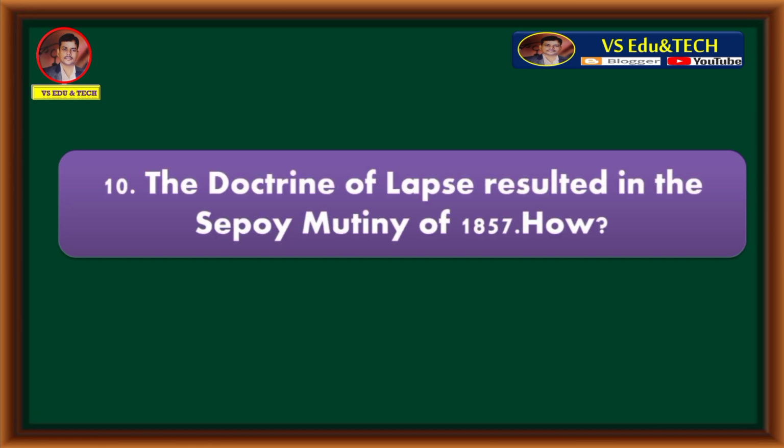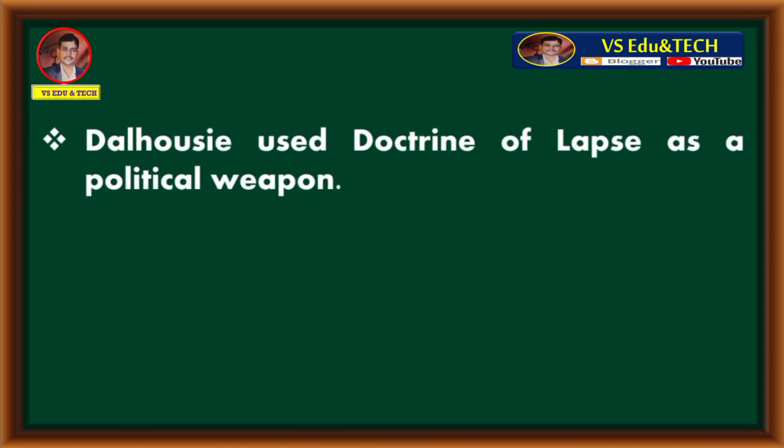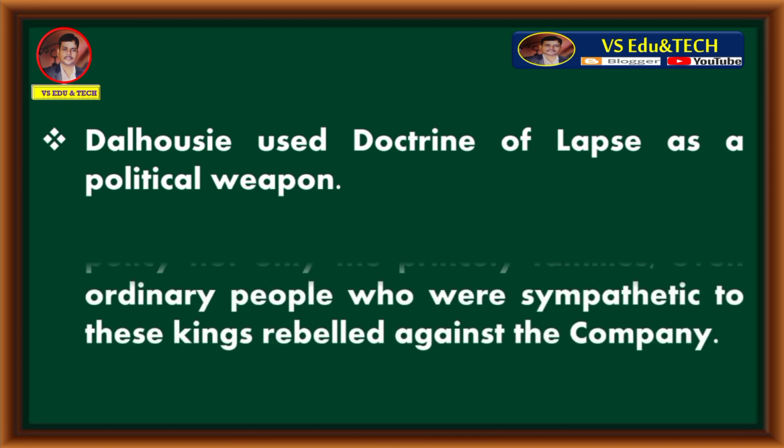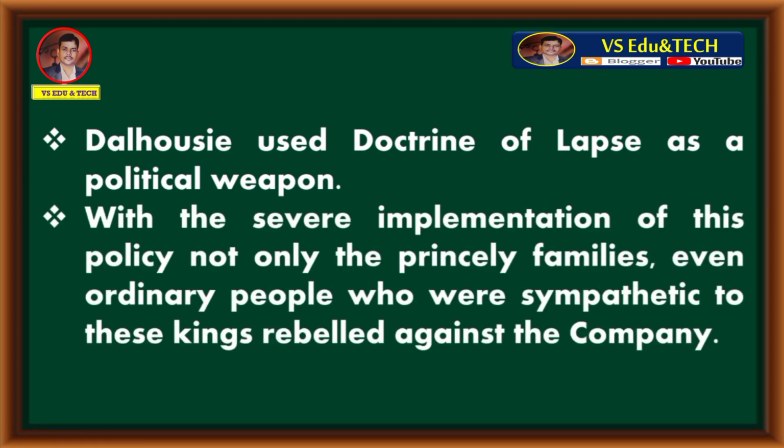Question number 10. The doctrine of lapse resulted in the Sipahi Mutiny of 1857. How? Dalhousie used the doctrine of lapse as a political weapon. With the severe implementation of this policy, not only the princely families, even ordinary people who were sympathetic to these kings rebelled against the company.